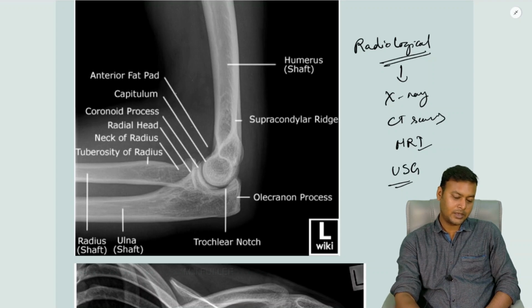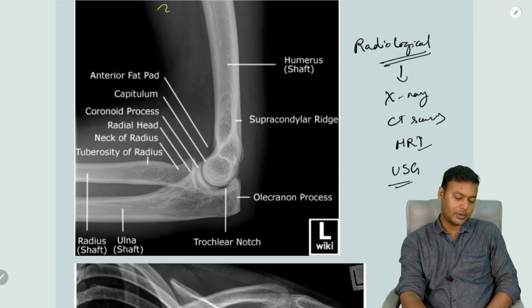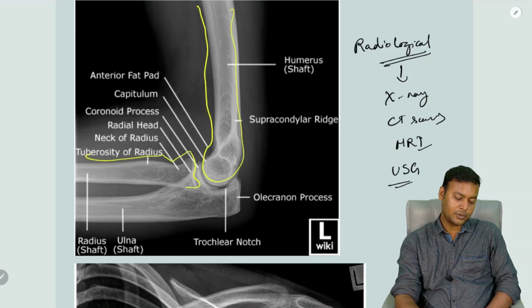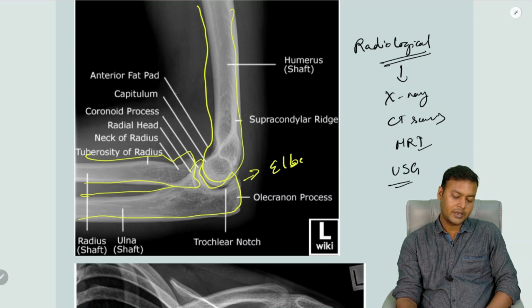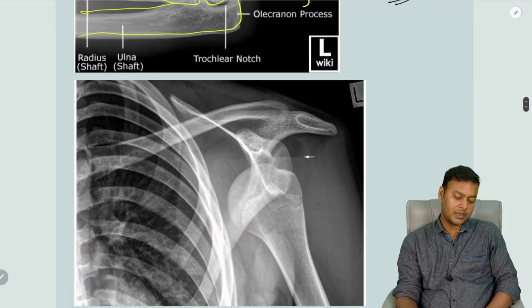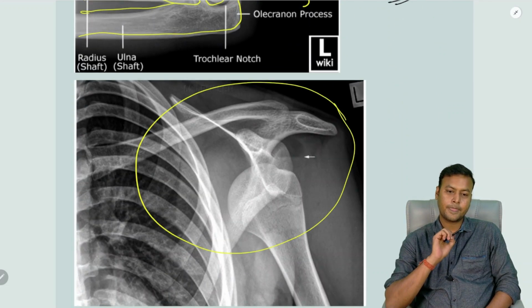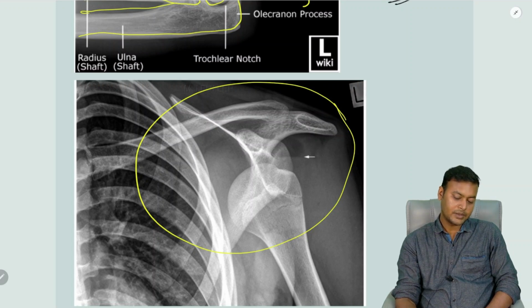Here in this image, you can see the bones forming a joint. As you learn more about anatomy, you can identify which joint this is. For your information, this is the elbow joint. Similarly, here you can see an X-ray showing a shoulder joint, and subsequently you will be learning how to identify any pathology. So I can say here there is a dislocation of the elbow joint.